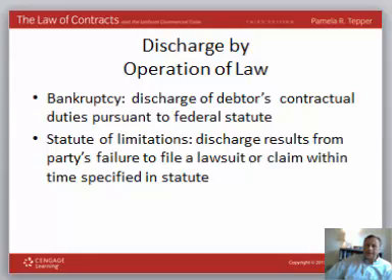Finally, let's talk about discharge by operation of law. Under bankruptcy or the statute of limitations, obligations can be wiped out by operation of law. For instance, in a bankruptcy, what's happening is the debtor's contractual obligations or duties are submitted to the court, and the court is going to waive those obligations. They will no longer be obligated to pay for things or to perform on contracts, and that's under federal law.